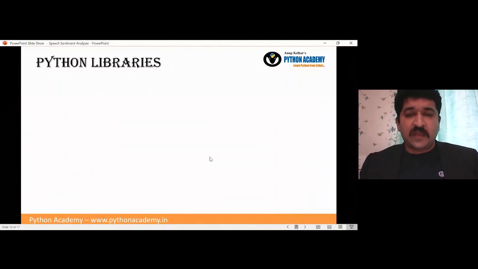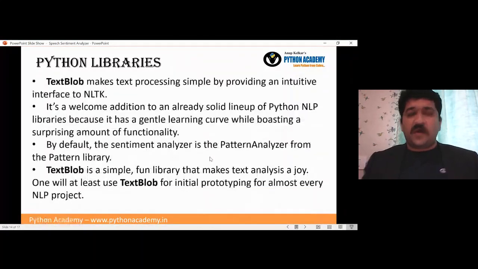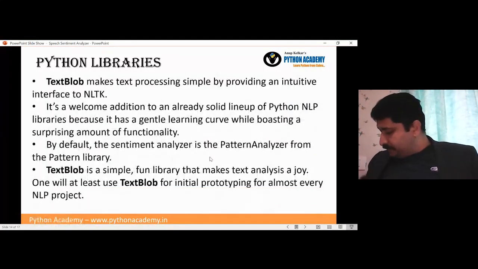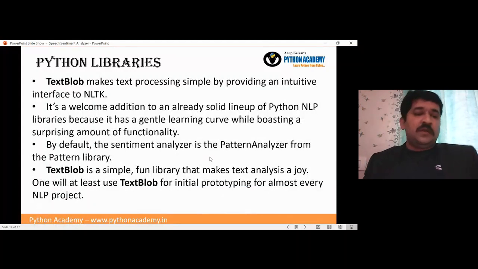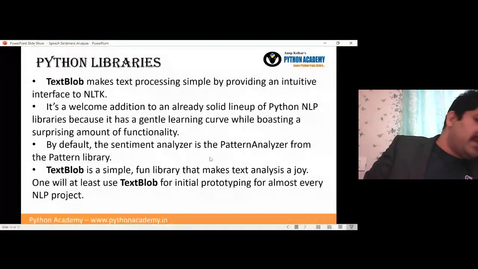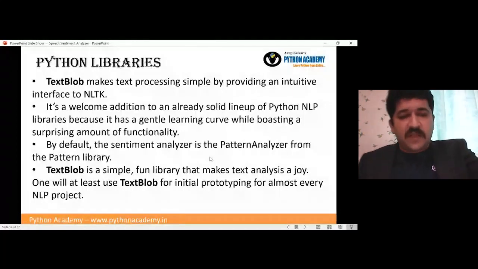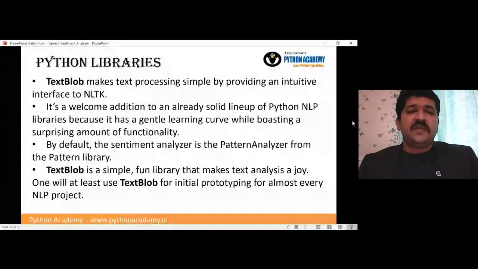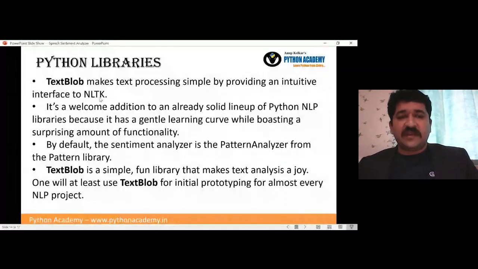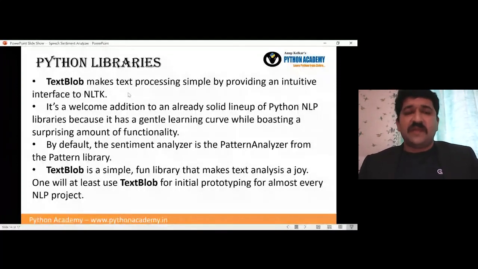So now talking about TextBlob, what are the things available? The TextBlob library makes text processing simple by providing an intuitive interface to NLTK. So basically TextBlob is wrapping NLTK, but in a simple way, and that is good.